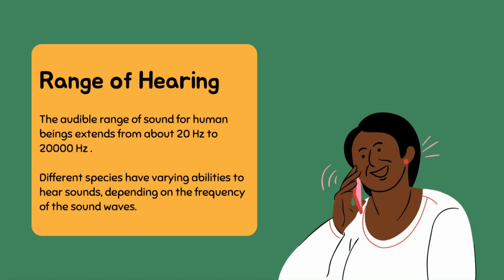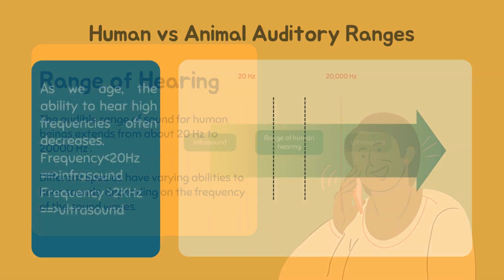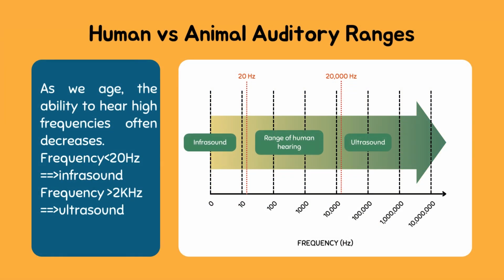Range of hearing. Different species have varying abilities to hear sound. For humans, the audible range is 20 Hz to 20 kilohertz. Different frequency ranges are given below. Frequency less than 20 Hz is known as infrasound and greater than 20 kilohertz is known as ultrasound. As we age, the ability to hear high frequencies often decreases.